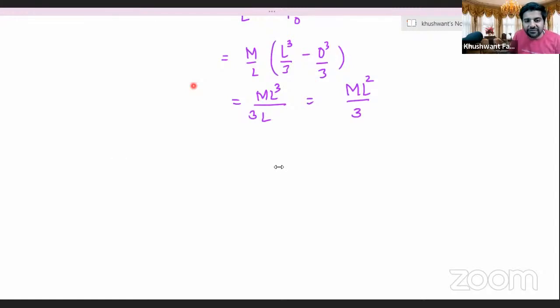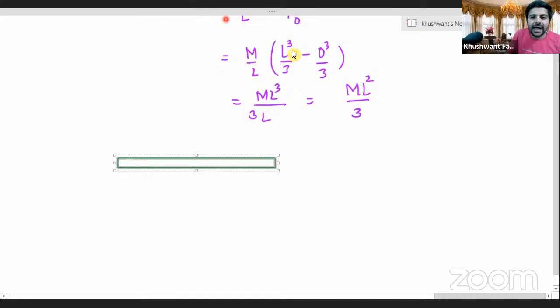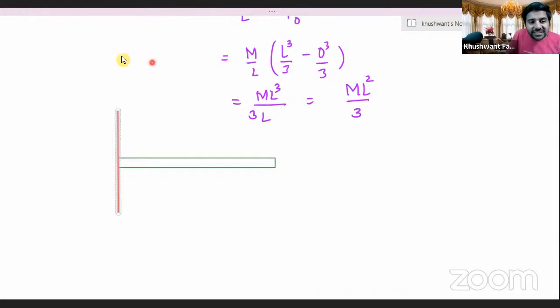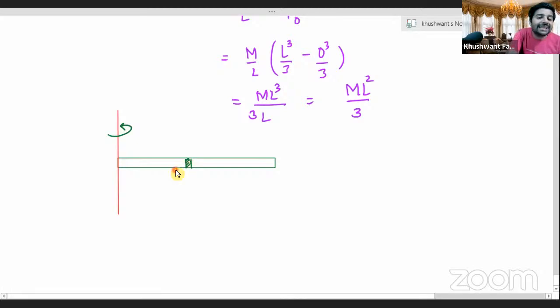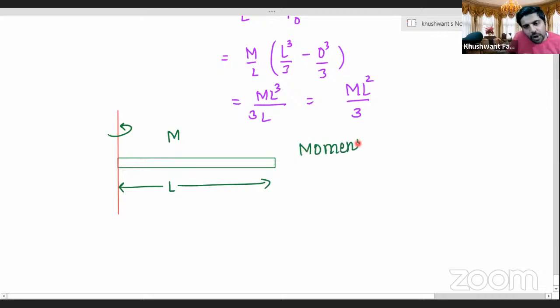We have derived that if I have a rod and through this rod an axis is passing like this, the moment of inertia for a rod, I repeat, moment of inertia for a rod of mass m and length l. Suppose this rod has a length of l and a mass given as m, then its moment of inertia about one of its ends is ml square by 3.